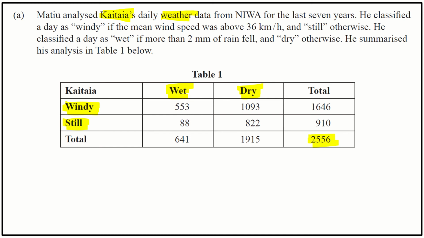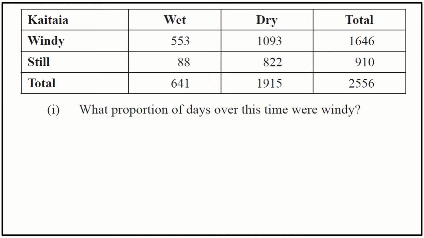Okay, so now that we know what the data is about, let's have a look at the question. So it says, what proportion of days? So there's a few things I want to talk about here. Proportion. When I talk about the word proportion, that's another word for probability. And so when we talk about probability, you could write your answer as a decimal, or as a percentage, or as a fraction. Any of those would be fine.